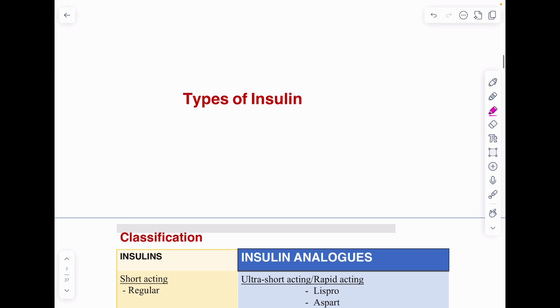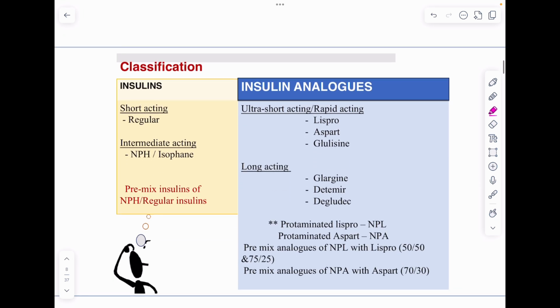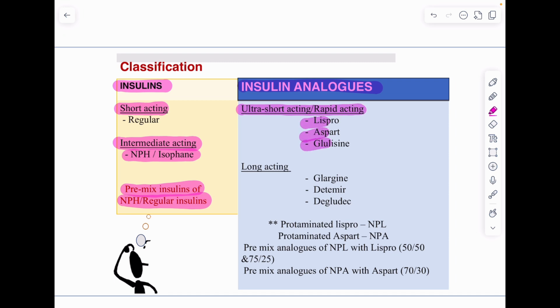Types of insulin. So, what are the insulins we have? These are human insulins and these are insulin analogs. In the human insulin, we have short-acting insulin, that is regular insulin, and intermediate-acting insulin, that is NPH or isophane insulin. And we also have premixed insulins of NPH and regular insulin. In the insulin analogs, we have ultra-short-acting or rapid-acting insulins, Lispro, Aspart, and Glulisine. And long-acting insulins, we have Glargine, Detemir, and Degludec. Again, we have premixed analogs of NPL with Lispro and NPA with Aspart as well.